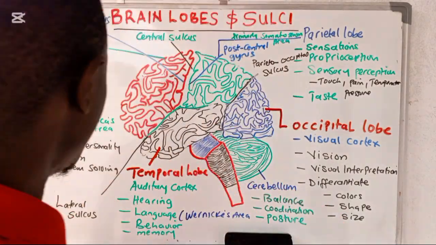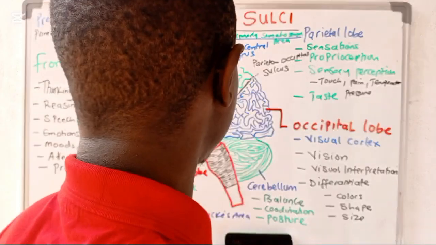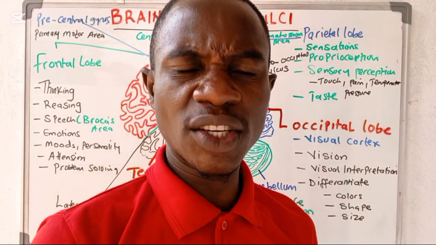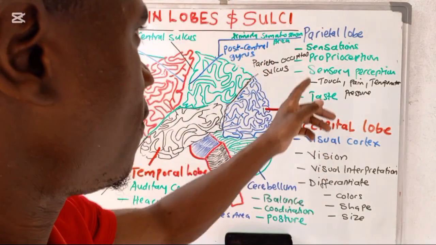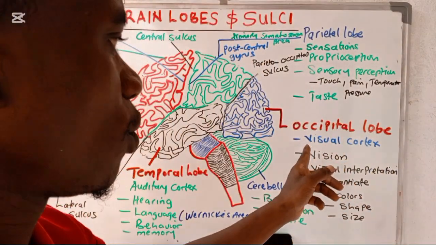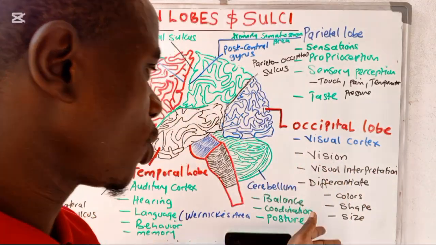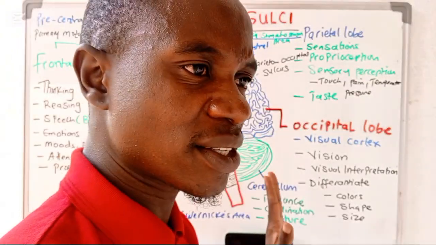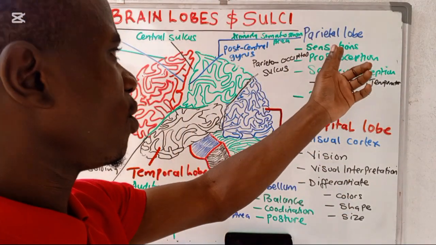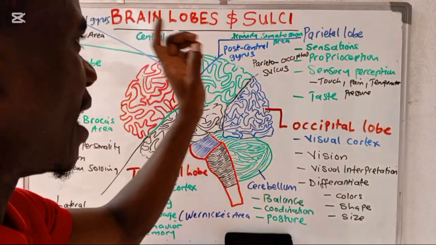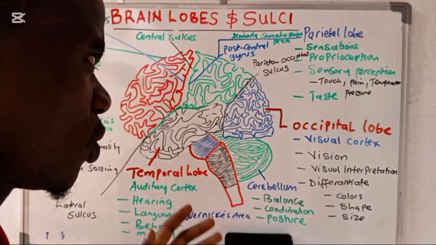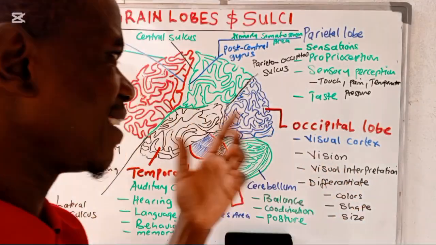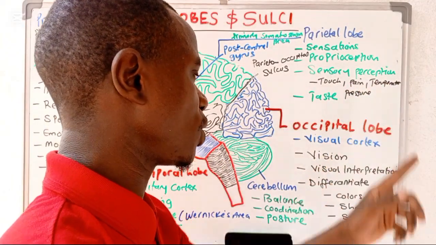Okay, so just having a quick recap of what we have just talked about, we said that the cerebrum has four main lobes. We said the first lobe is going to be the occipital lobe, which is going to be having the visual cortex, which is going to be responsible for vision, visual interpretation, differentiating colors, shape, and size. Okay, we went ahead and said that the parietal lobe is going to be this one here, and it's going to be responsible for proprioception, and then sensory perception of different sensations like touch, pain, temperature, pressure.